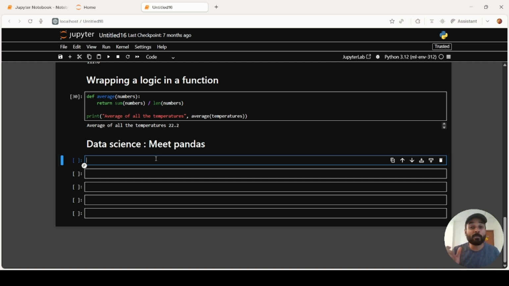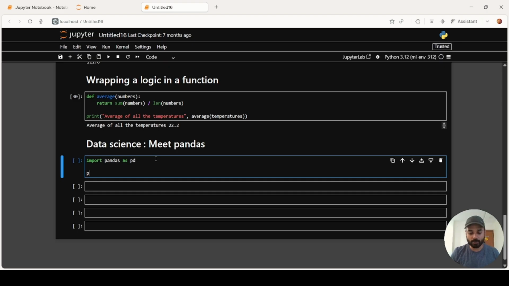So how do we import pandas? For that, we write import pandas as pd. PD is usually the acronym given for pandas, and it's a usual practice. We cannot write pandas, pandas, pandas everywhere in our workflow, right? So we use a shorter term, pd. Now, once you have imported pandas, you can check the version of pandas.